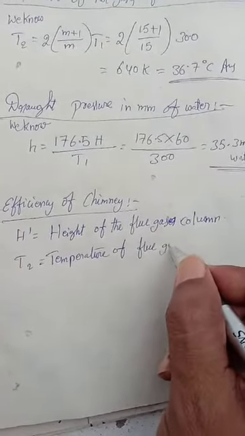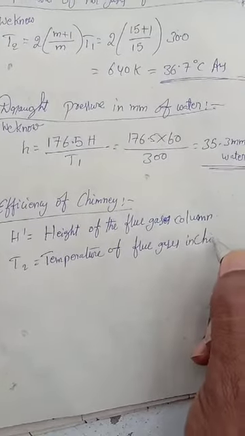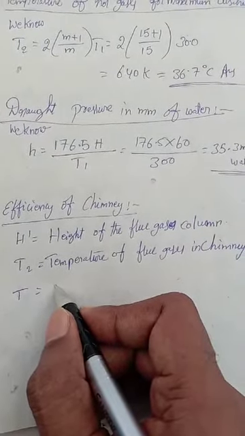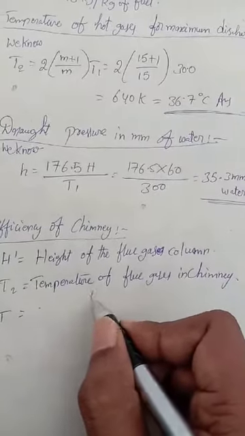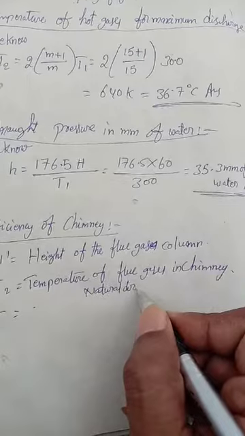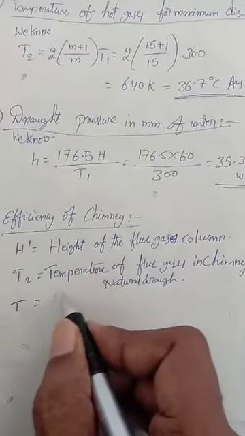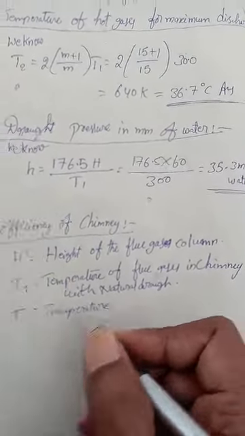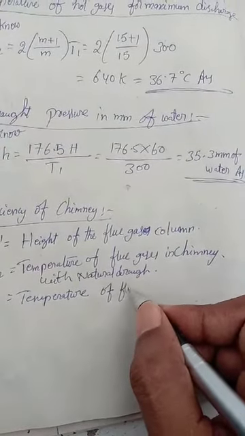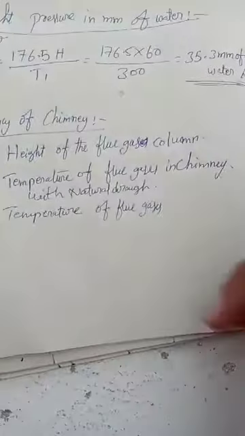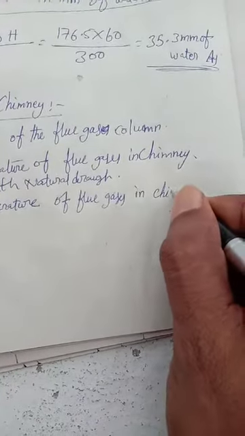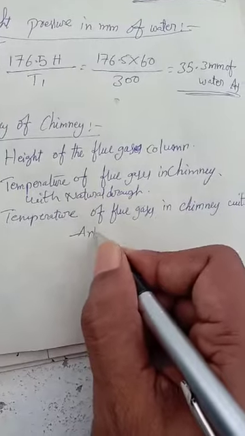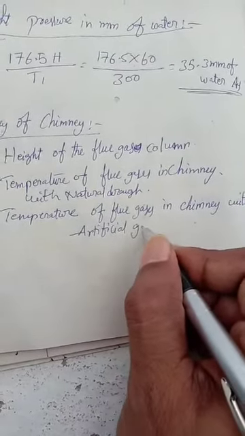Then T is equal to temperature of flue gases in chimney with artificial draft.